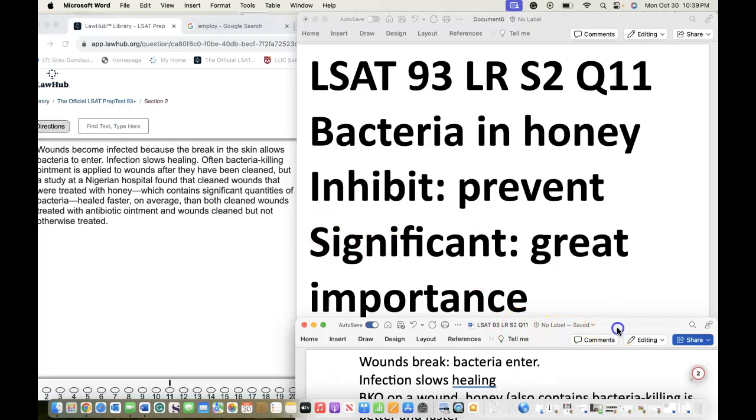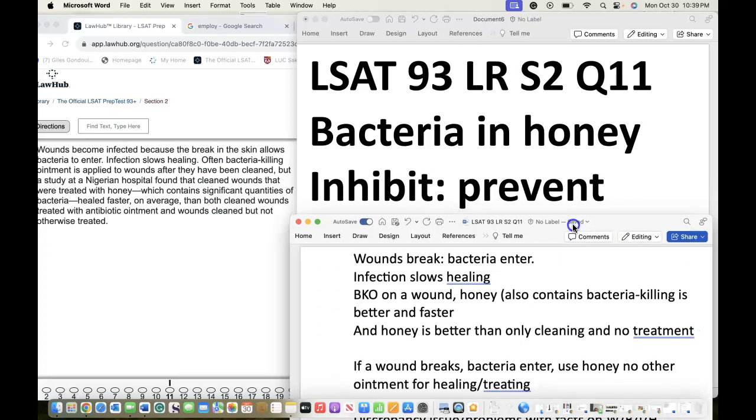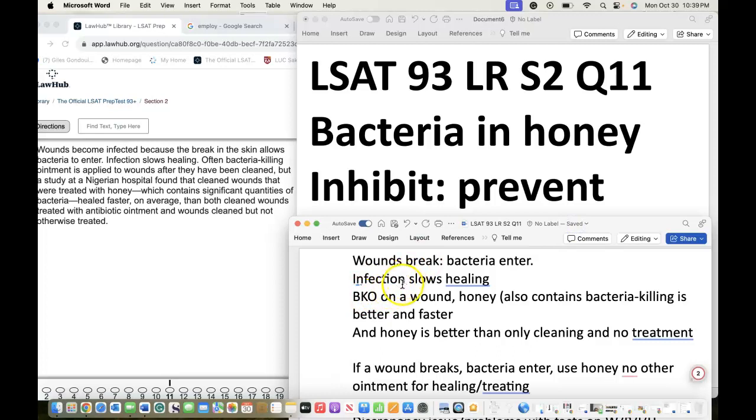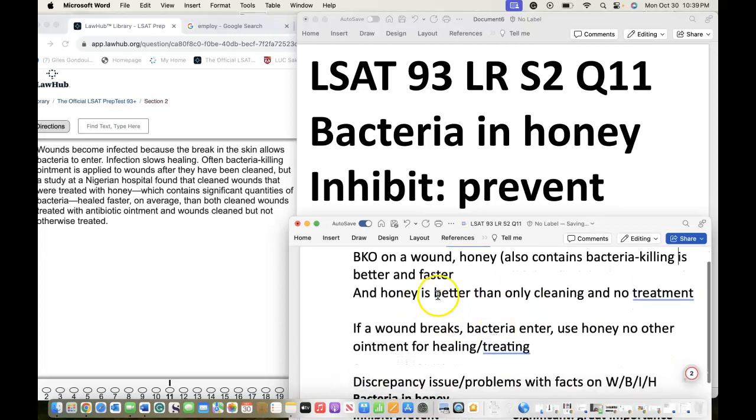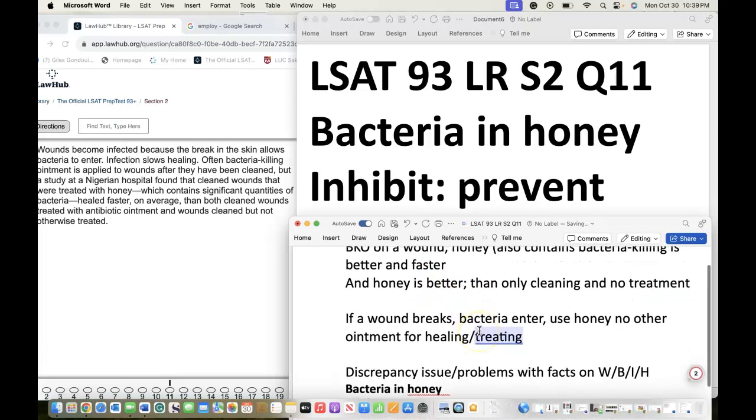Now with that sentence right there, I kind of broke it down. So I had infection, slow healing, the bacteria killing ointment on a wound. Honey also contains bacteria killing ointment, which is going to be considered better and faster. And honey is better than only cleaning and not treating. So honey is better than only cleaning.